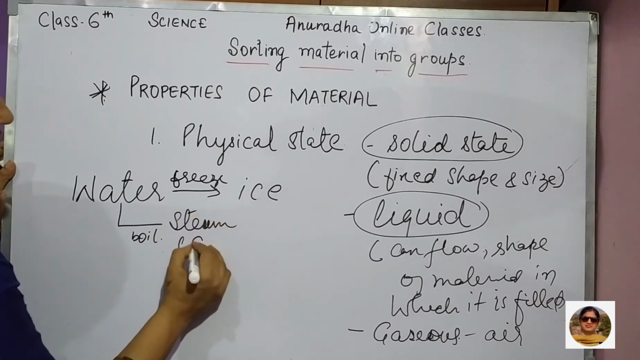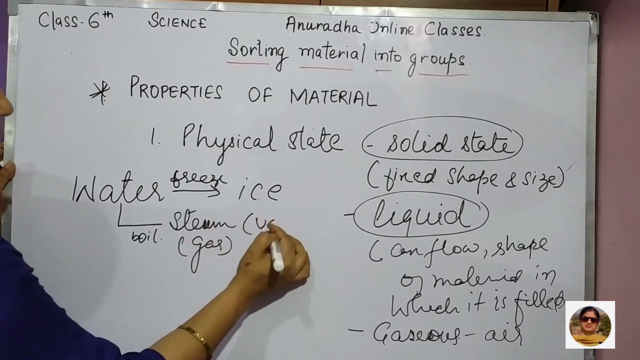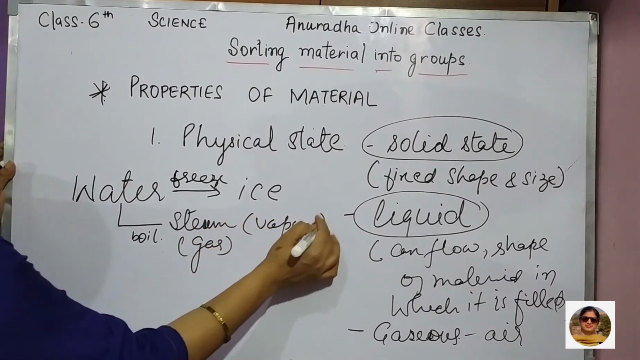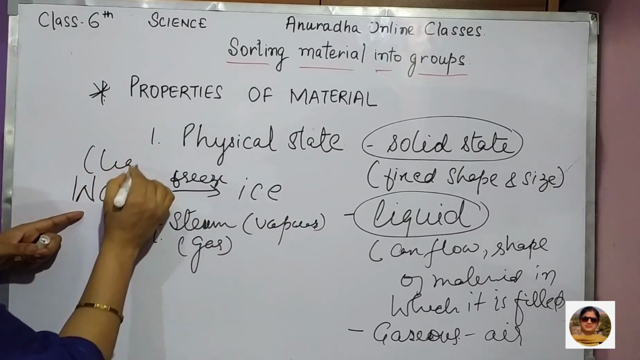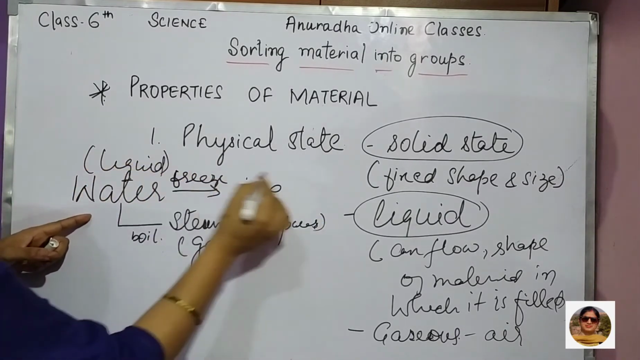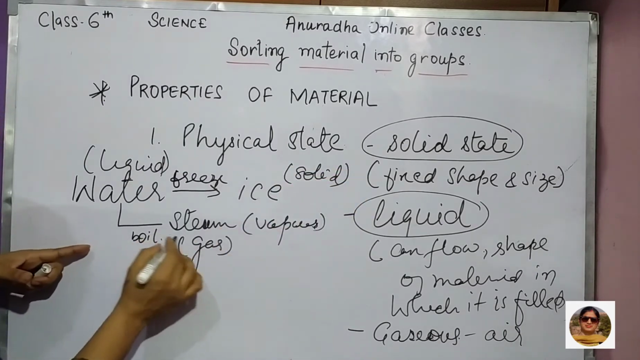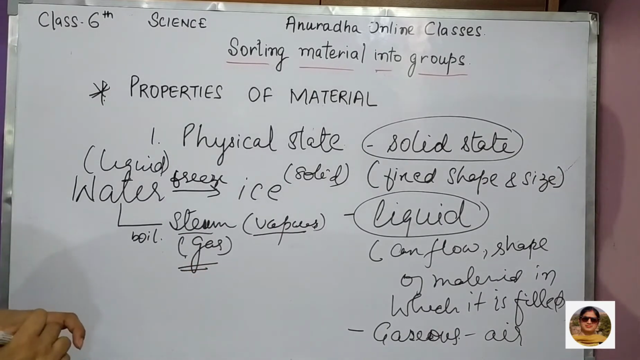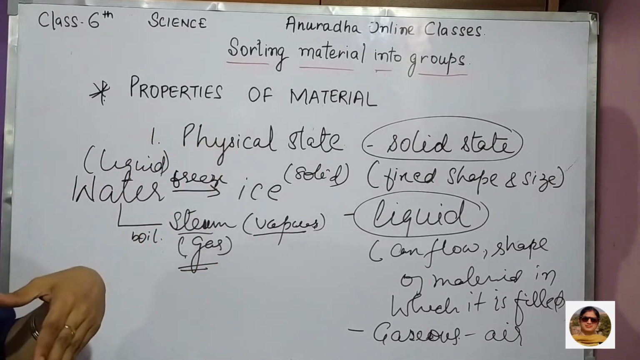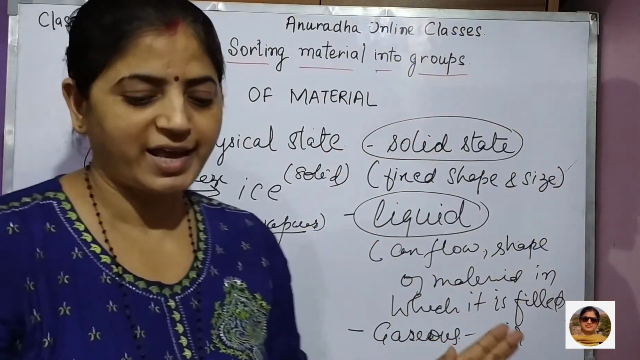Okay, this is what, gaseous state, right? It becomes steam or vapor. This is what, gaseous state, right? So this is what, liquid, ice is what, solid, and steam or vapor is what, gaseous state. So children, a matter can exist in its physical state, maybe solid, liquid or gas.